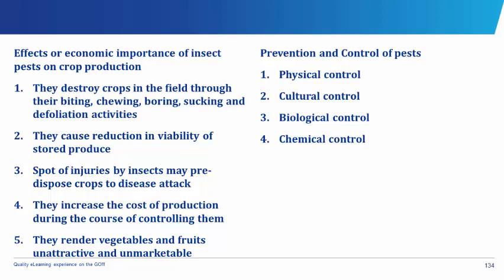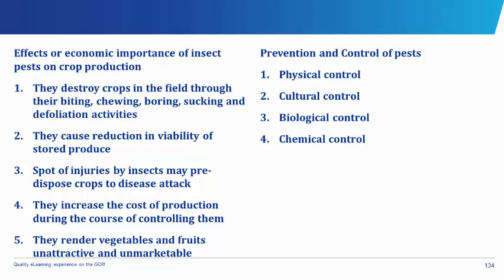The cultural control includes practicing crop rotation, use of pest-resistant varieties of crops, appropriate tillage operations, use of insect traps, hand-picking and destruction of insects, burning crop residues, timely planting of crops, proper weeding or sanitation, timely harvesting, close season